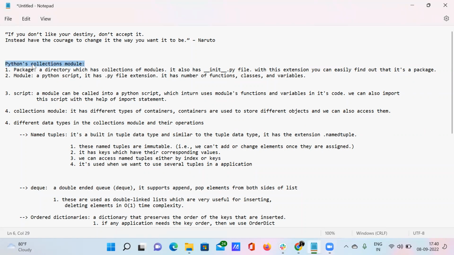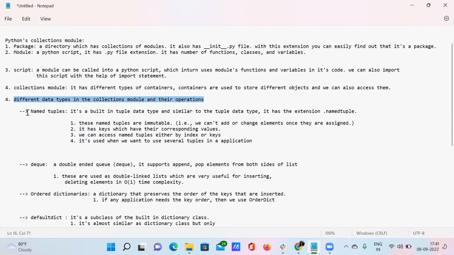Today I'm going to explain the topics in Python's collections module. I'm going to explain what a package is, what a module is, what a script is, and finally what the collections module is, and what different data types are present inside it and their functionalities, that is, the operations.